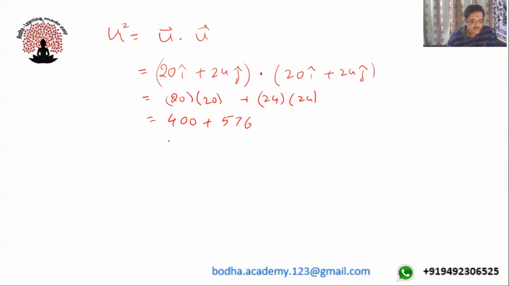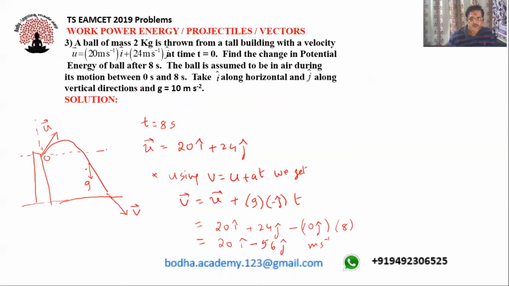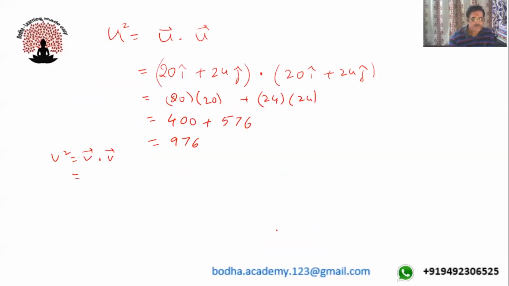So that's equals to, we'll get this as 976. Okay, so u square value is 976. Similarly, we'll find v square value. So v square is equals to v bar dot v bar. So that's equals to v value, we got it as 20 i cap minus 56 j cap.